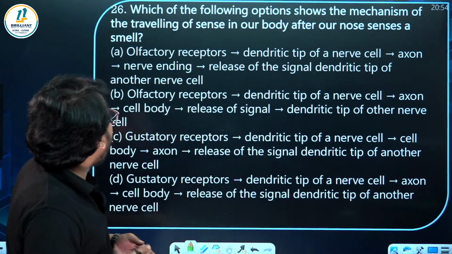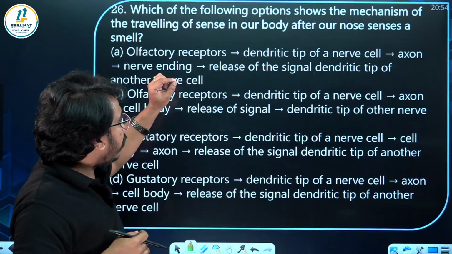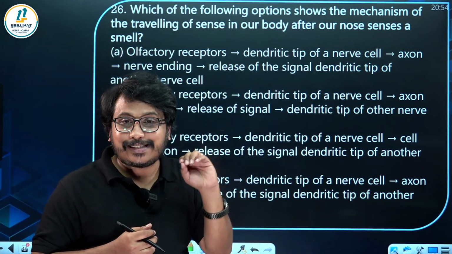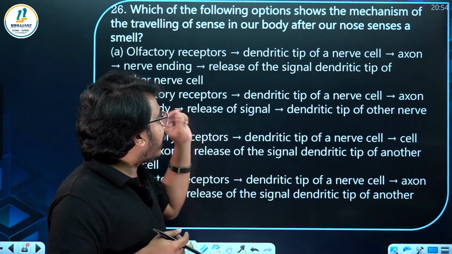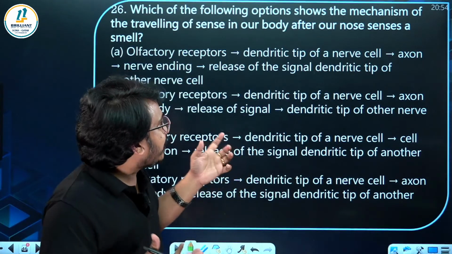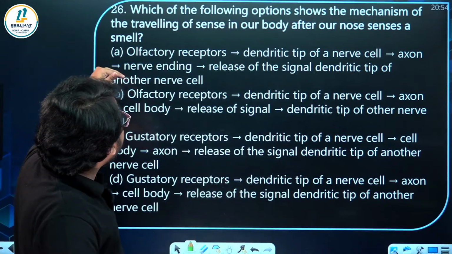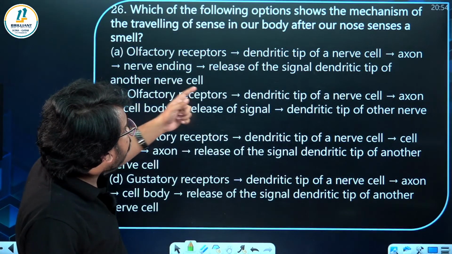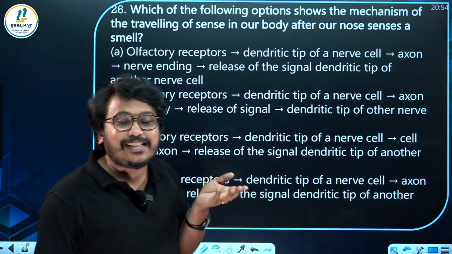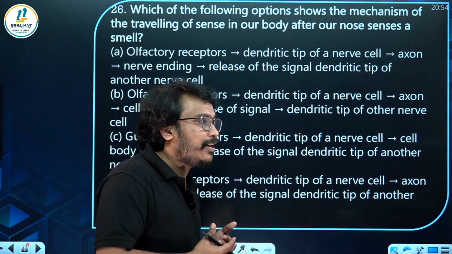Olfactory. So, olfactory receptors are actually present in your nose. From the olfactory receptor, the chemicals will be released once they get this stimulus. Then these chemicals will be attaching to the tip of the dendrite. That will generate a nerve impulse that will be going to the cell body, then to the axon, then the nerve ending, and they will be releasing the signal at the dendritic tip of another nerve cell, that is in the synapse. This is what happens when a nerve impulse is traveling.